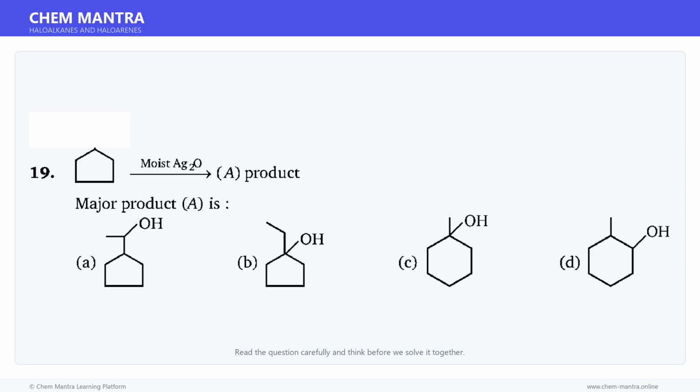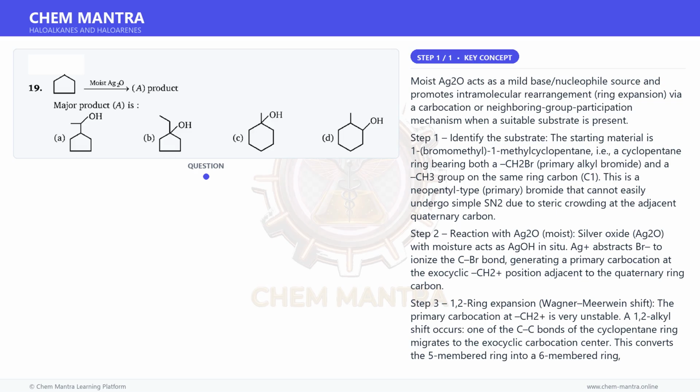Here is a question. Read it carefully and think about the answer. Let us solve it step by step. Let us first understand the key concept here. Moist Ag2O acts as a mild base and nucleophile source and promotes intramolecular rearrangement, ring expansion, via a carbocation or neighboring group participation mechanism when a suitable substrate is present.